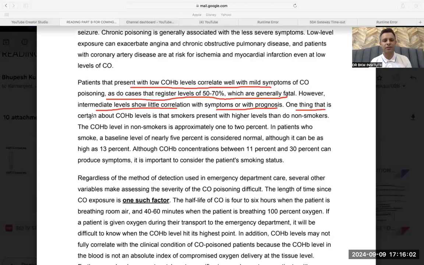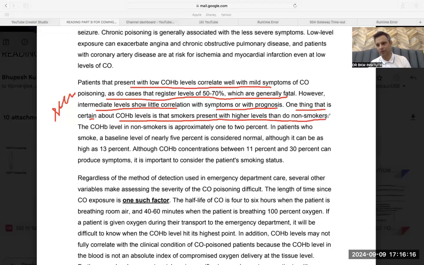One thing that is certain means sure. Certain is always sure. Always take care of this word. This is also an adverb. One thing that is certain about carboxyhemoglobin level is that smokers present with higher levels than non-smokers. This is sure: smokers will have a higher level of carboxyhemoglobin.